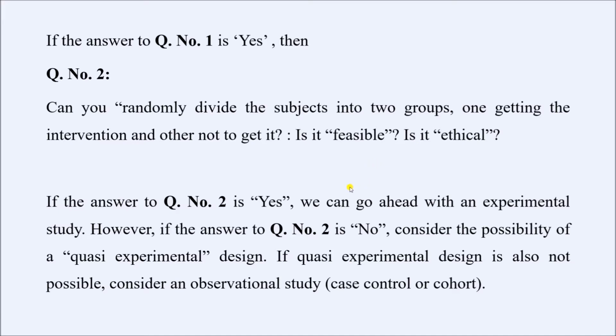The second question is if we can randomly divide the subjects into two groups, one getting the intervention and the other group either not getting any intervention or getting a different kind of intervention. So if this random allocation is feasible and ethical, and the answer to this second question is also yes, we can go for experimental study. If the answer is no, then we should better go for an analytical study, which is either case control or cohort study.